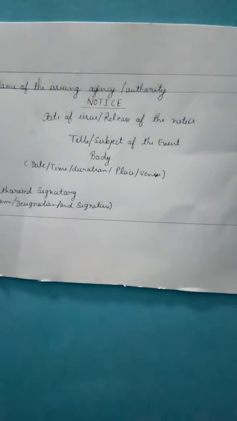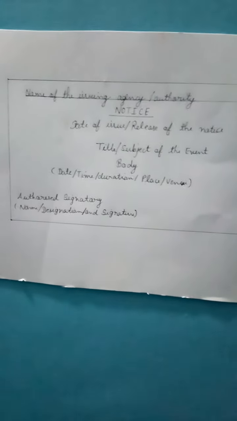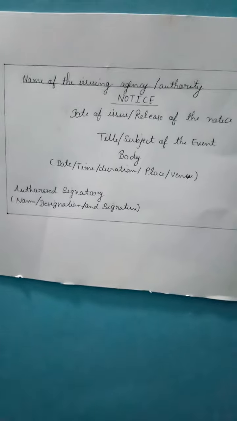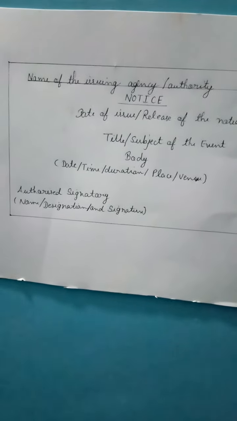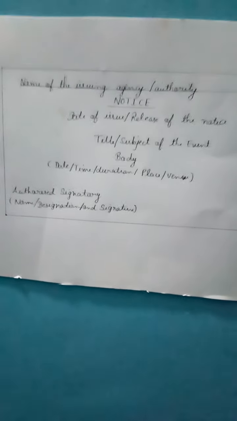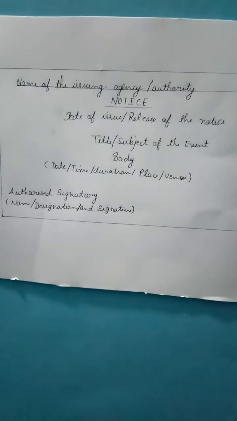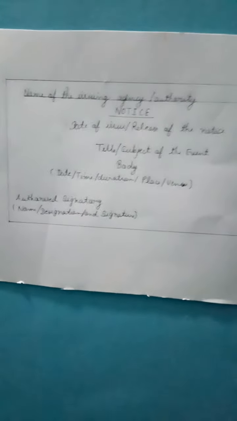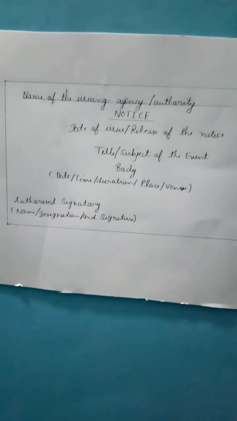That means the particular event on which the notice is being issued to the students. For example, there is an annual sports meet in your school going to happen in the month of February 2022.